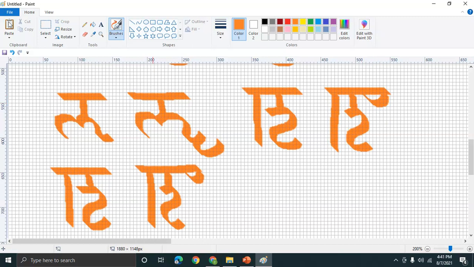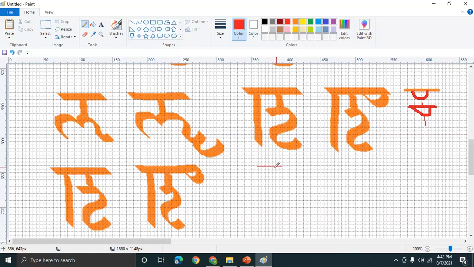A few points here, what you would have noticed: this particular shape when I have drawn, it was not this. I'm talking about this particular end in the L. It is not like this. That's not correct. It is something like this. If I have to draw a center line in between, it is thicker here and thinner here. So let me draw the same alphabet with a normal pen.